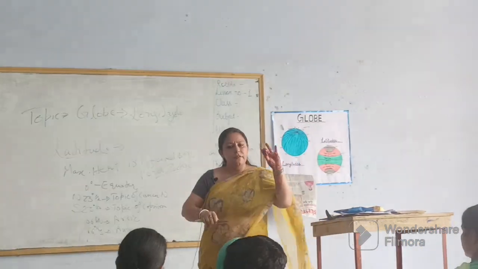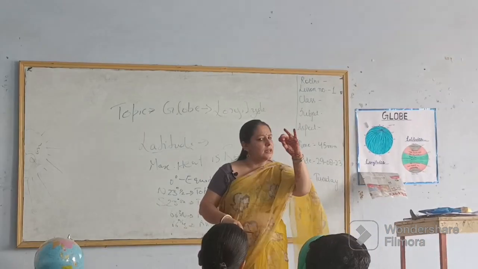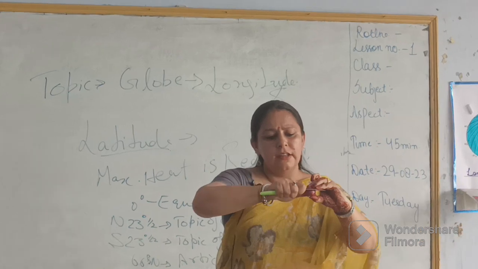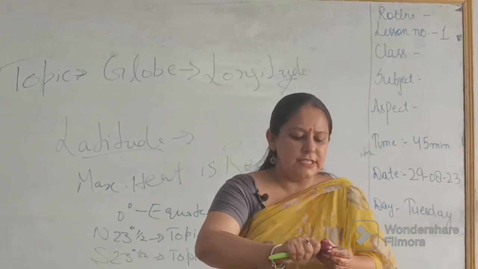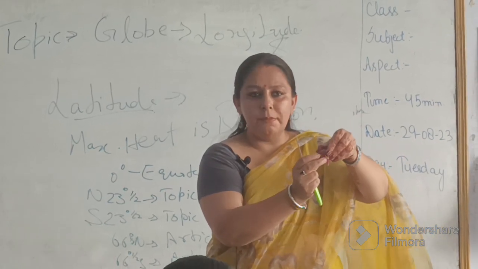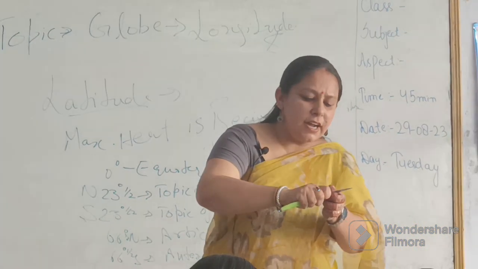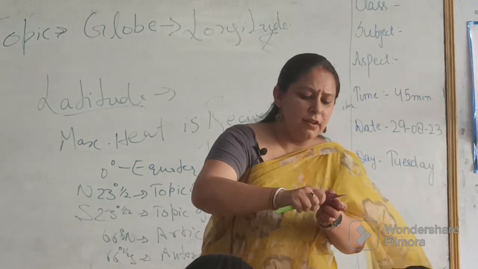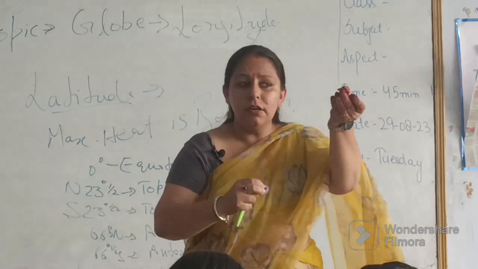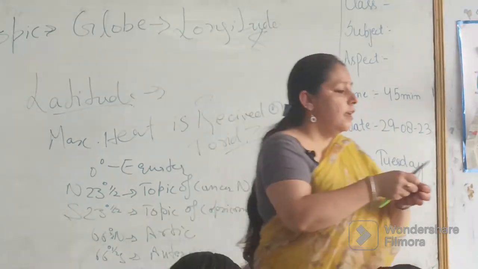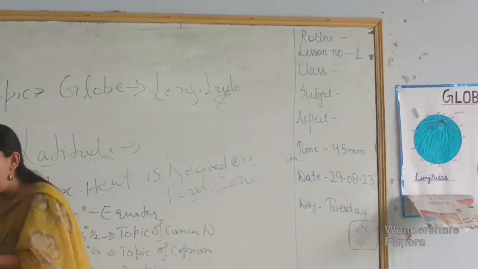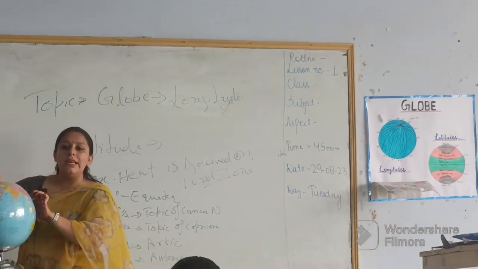If we think that this is the earth, we will cut this from the center, that is the northern hemisphere and southern hemisphere. Now if we cut it from this side, the circles become shorter. That's why there are different sizes of latitudinal lines.